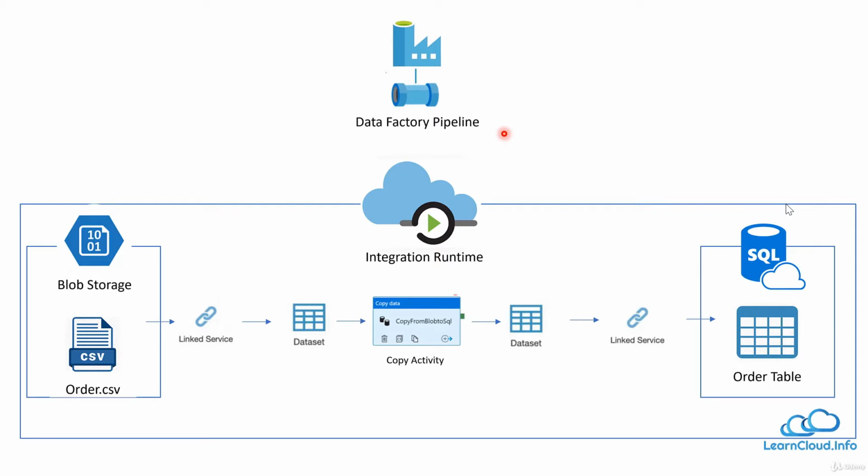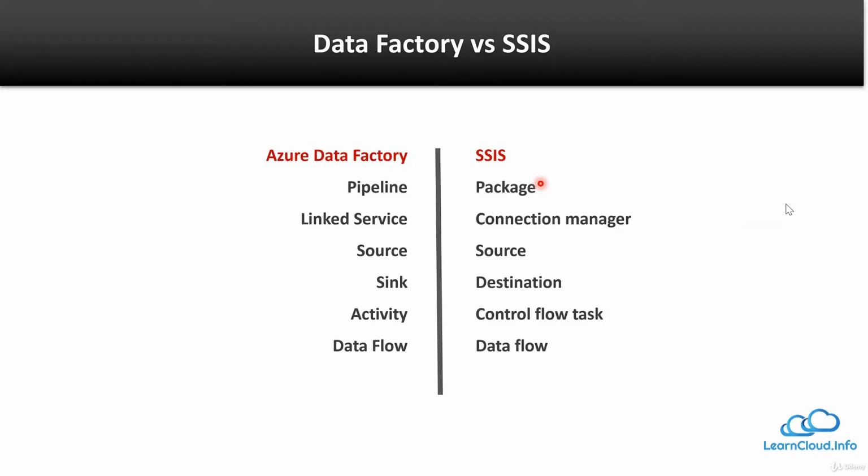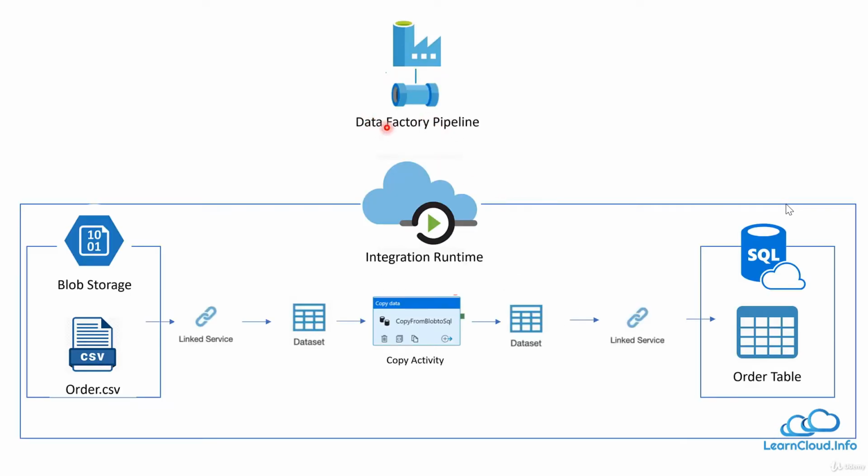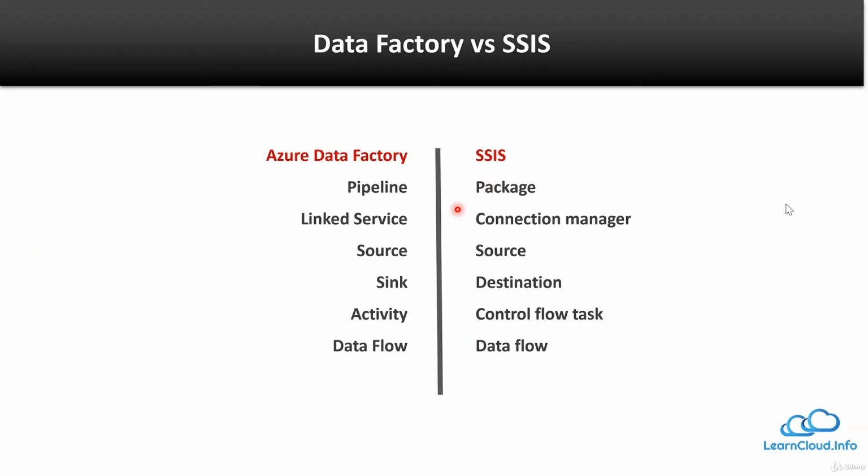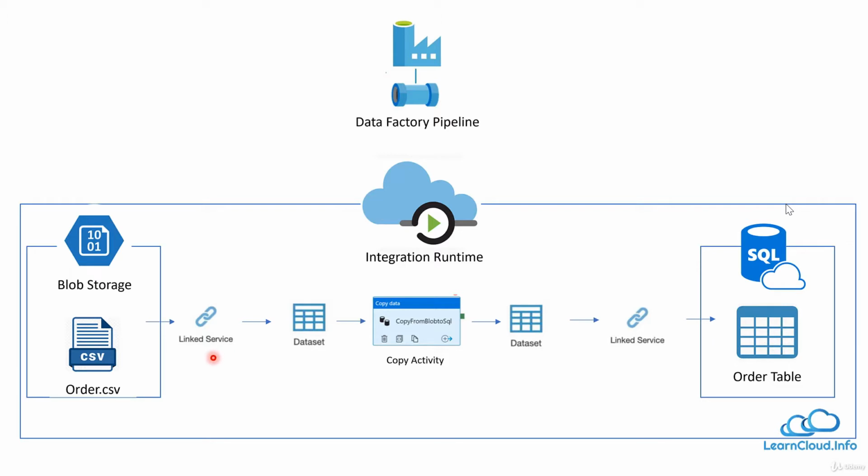So if you're coming from an SSIS background, I want to compare these services with SSIS so that you can easily relate to it. I have this comparison here, and if you see, in SSIS we have packages, but in Data Factory we have pipeline, which is very similar to packages. Then in SSIS we have the connection manager, and in Data Factory we have the linked service.